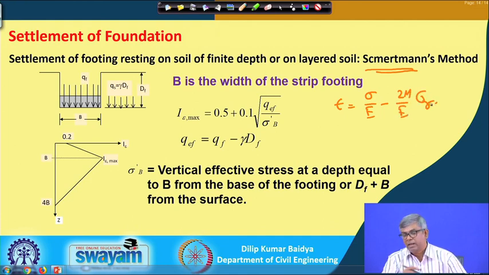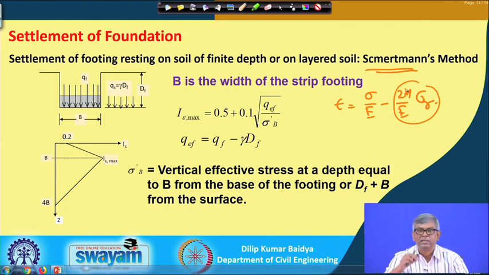Okay. And then what is this? Below the footing, just close to the foundation, sigma r has some significant value, but if you go a little deeper, like 0.5 b or beyond, then this sigma r value is very, very small.